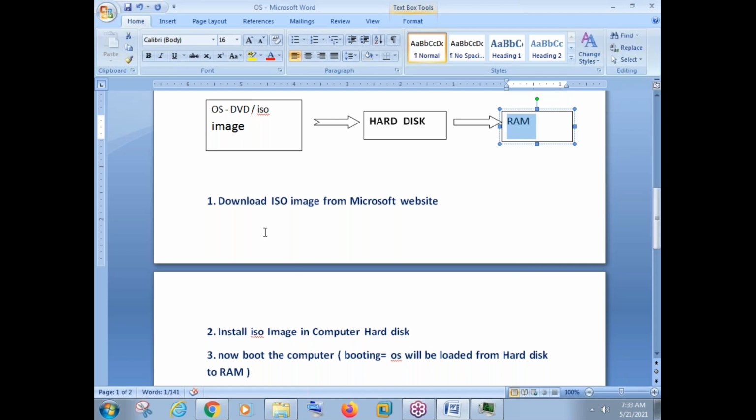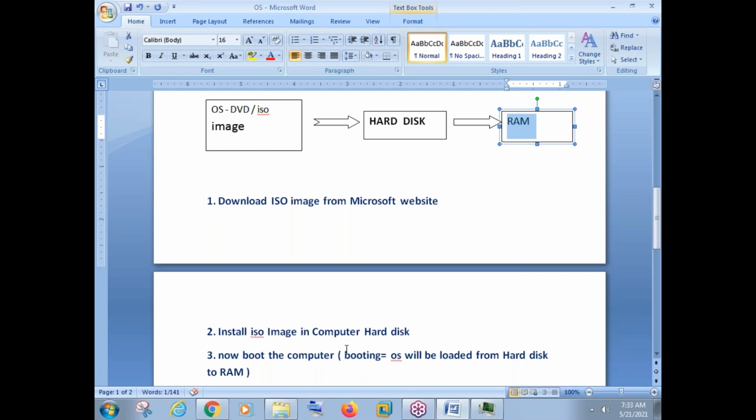Okay, so what we have to do: download the ISO image from the Microsoft website, or you can go to the Red Hat website also, anywhere, and then install the ISO image on the computer hard disk. This process we need to know, how to do the installation. And the third one is now boot the computer. Boot the computer means simply switch on the computer. After installation is completed, switch on the computer.